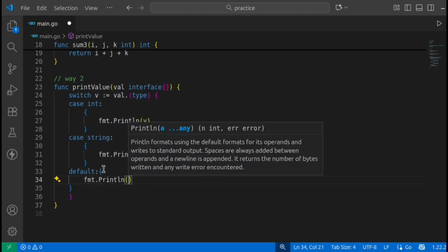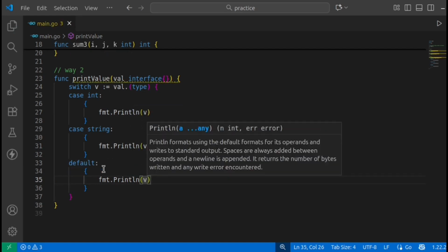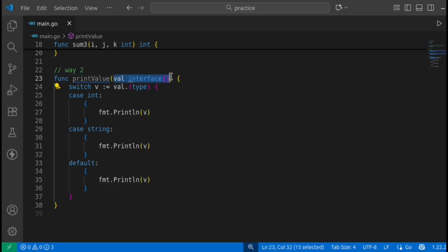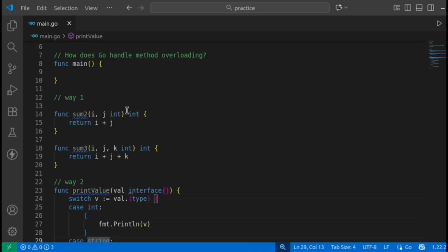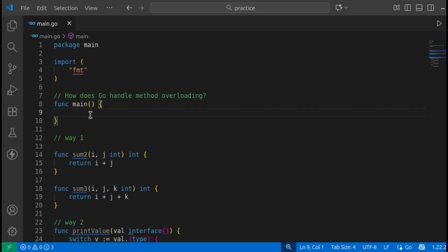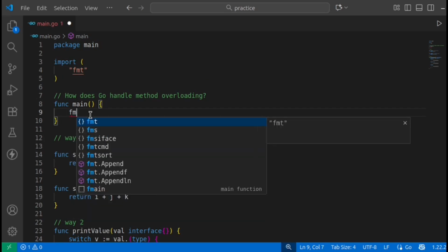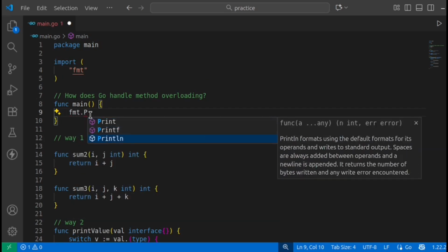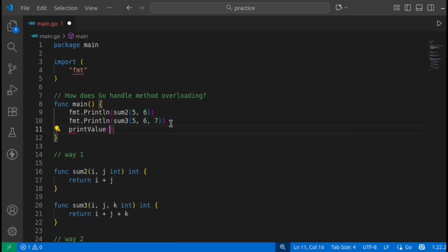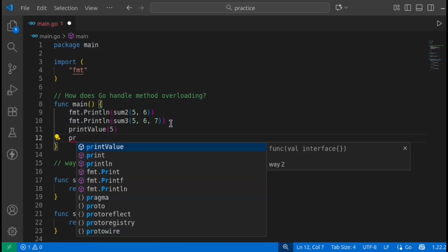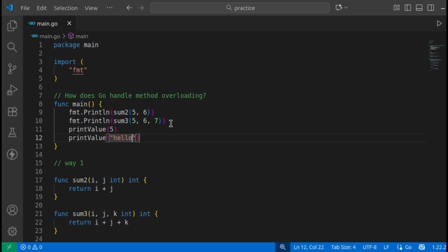So this is another way you can achieve method overloading, because you are not specifying any type. Here we are checking the type, it can be an int, it can be a string. Now we will quickly call each and every function so that we can see how it is actually working. And another thing we had, printValue, here we are providing some integer, now we are providing another type.